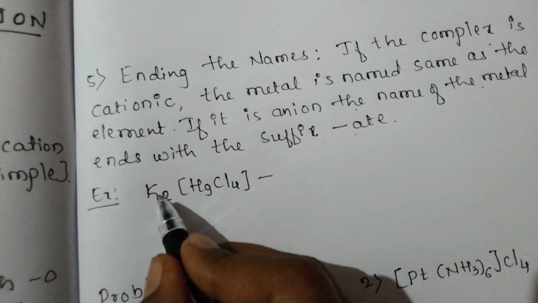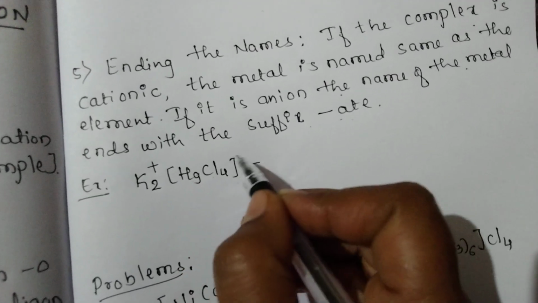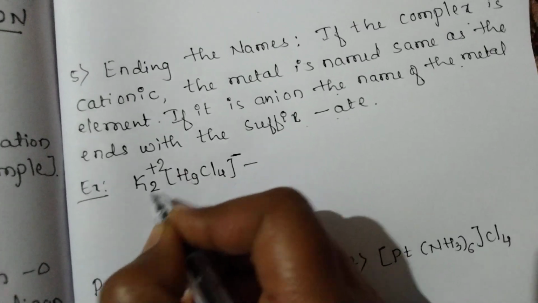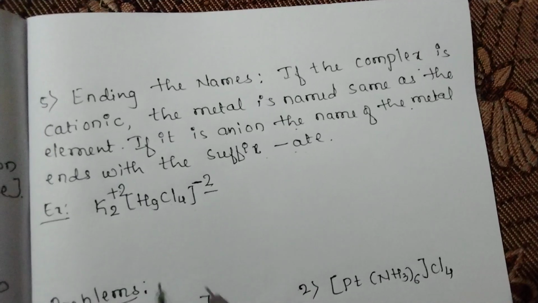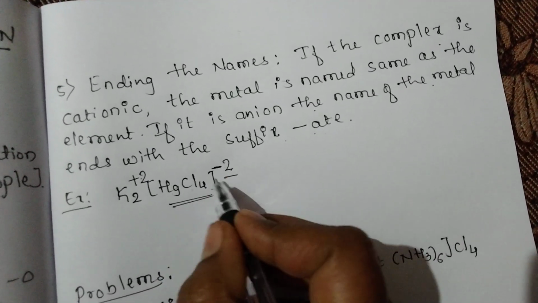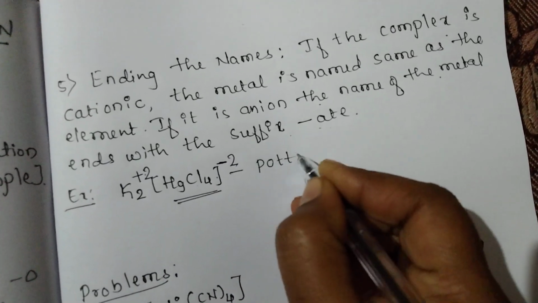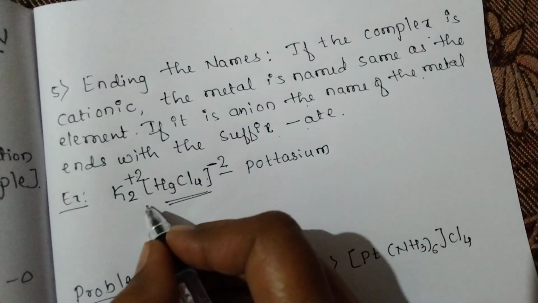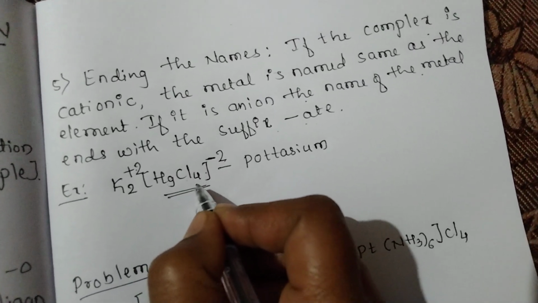Here the potassium is positive, so the charge on the sphere becomes negative. Here there are 2 potassium, so the charge will be +2 and here -2. So it becomes a negative complex. The name of this complex is potassium. Now go for the ligand. Which ligand is present here?